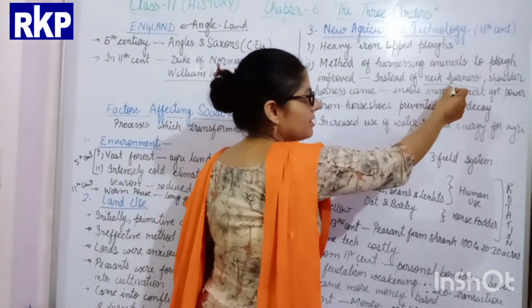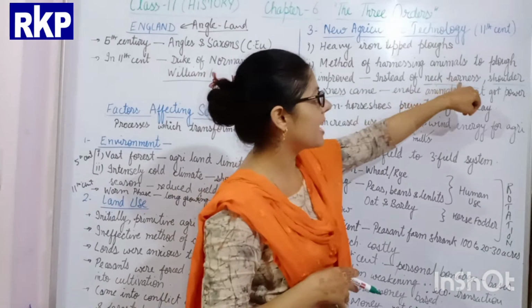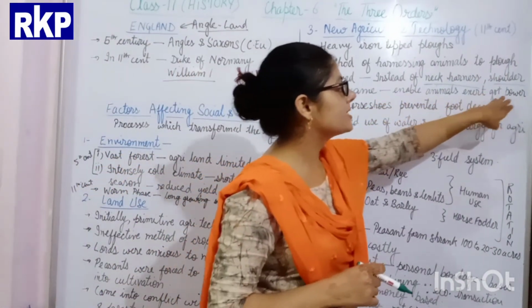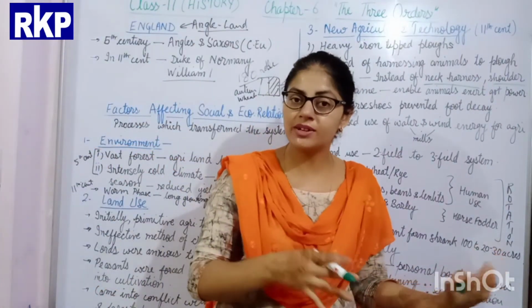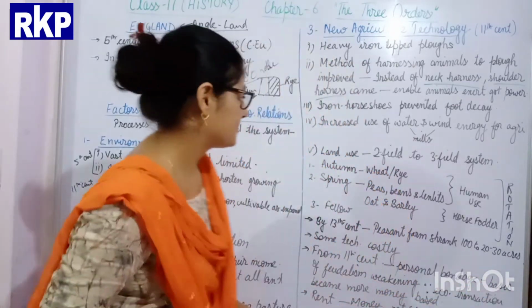So now the harnessing of energy by the animal was done from the shoulder instead of the neck, and this enabled the animal to exert greater power. Obviously, when the animal exerts greater power, the work of ploughing was done faster.